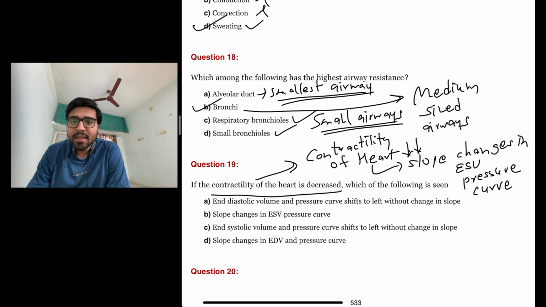When contractility becomes low, the slope change happens, and that change leads to high end systolic volume as well as low stroke volume in the body. So the slope change in the end systolic volume pressure curve is seen. So the answer is B.